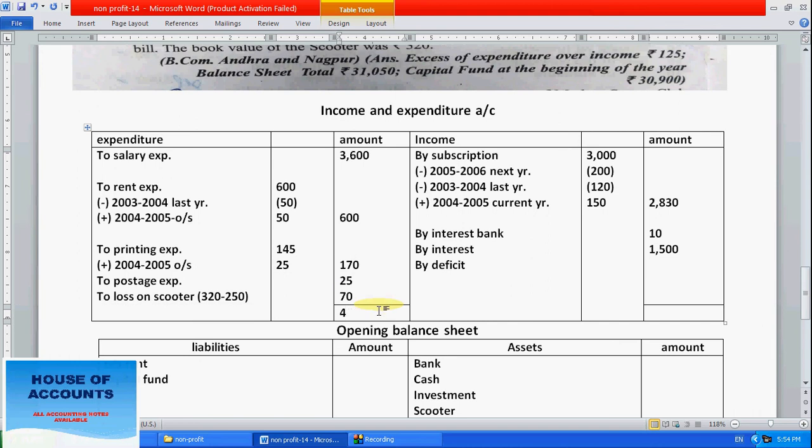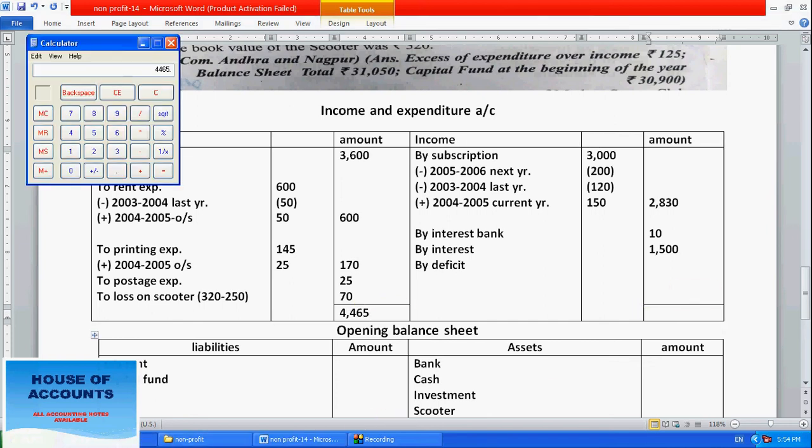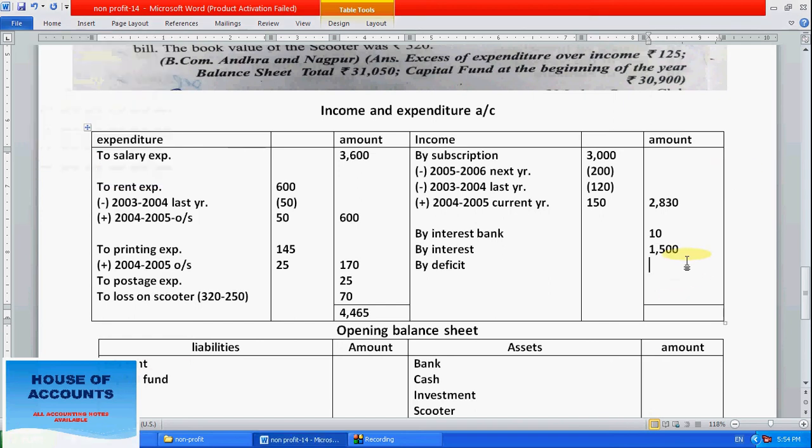Now minus 2830 minus 10 minus 1500. How much? 125 is a deficit. Deficit means loss. So right here, loss. This is the deficit amount, the loss amount.